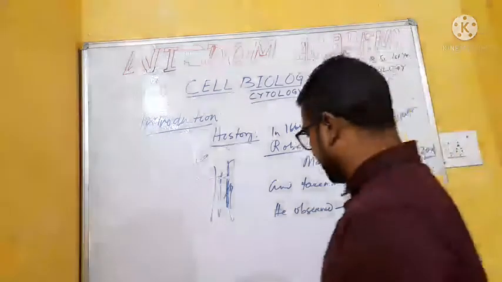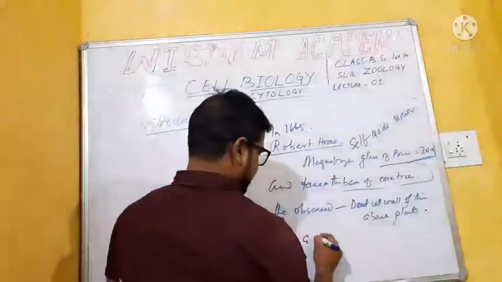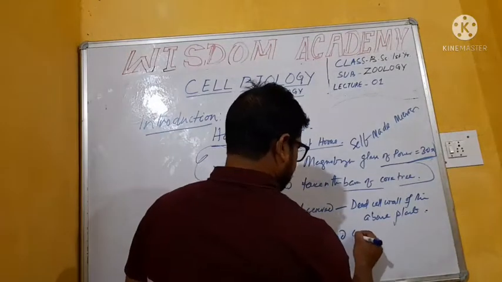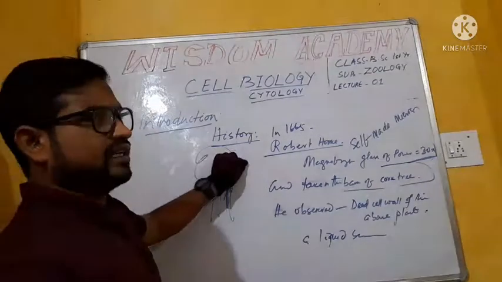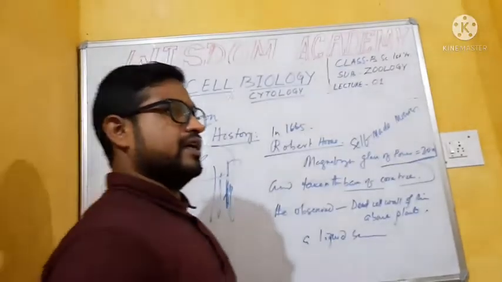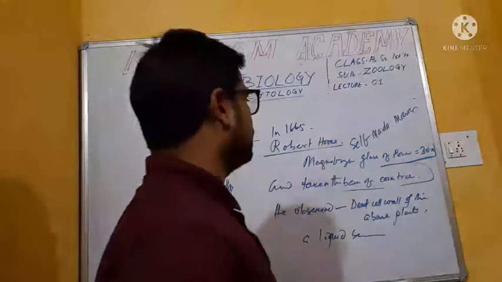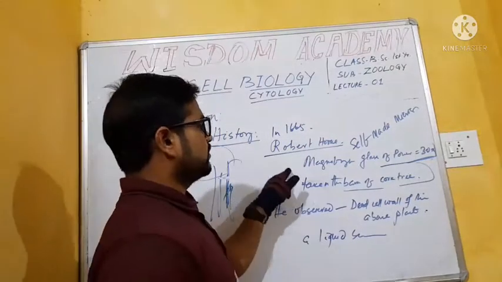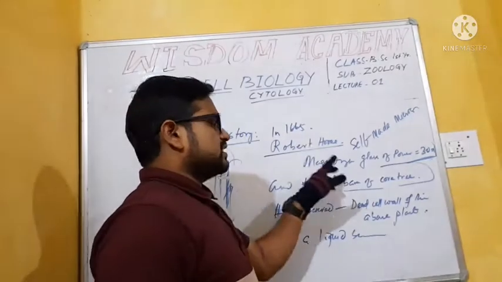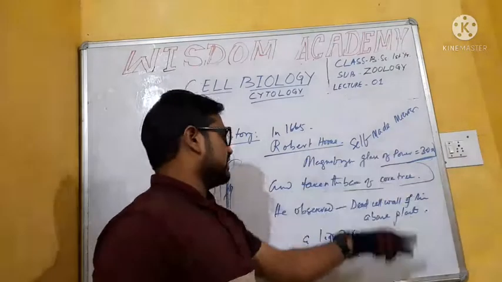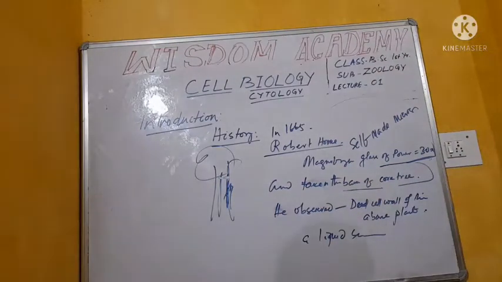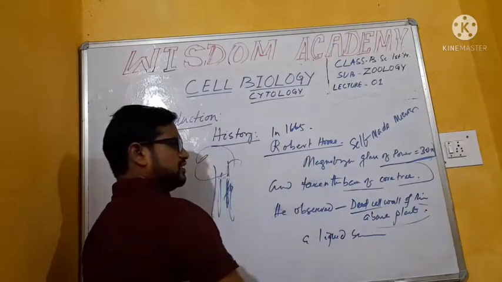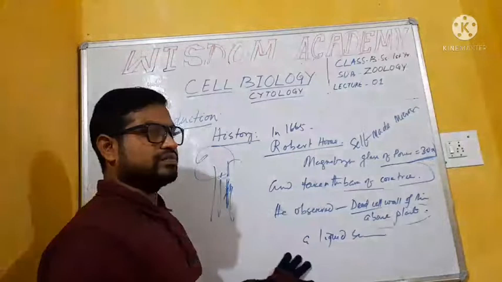Then he also found a liquid substance inside the cell. Student, history of cell. Who discovered the cell? In 1665, Robert Hooke named the cell under a self-made magnifying glass of power 30x, taking the bark of a tree. Under his observation, he observed the dead cell wall of the plant cell. There is also a liquid substance inside it.